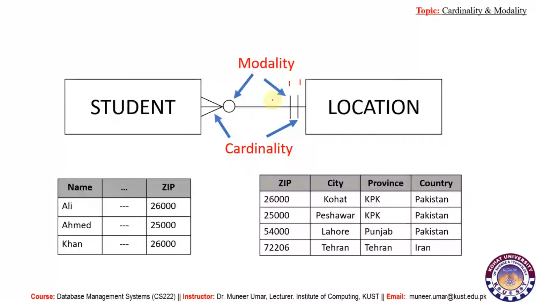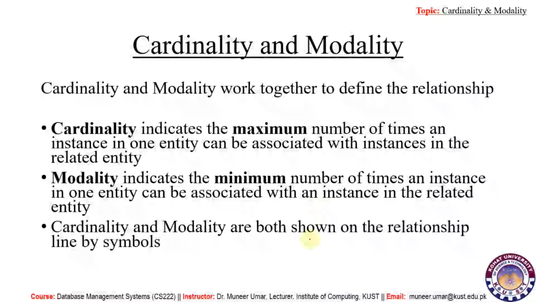So in this case, the maximum is many, that is cardinality, and there might be some locations stored in the table which are not connected with the student instances. So in that case, we will have 0 modality. So for location, the cardinality is many and modality is 0. While defining the relationships, we also specify the cardinality and modality.